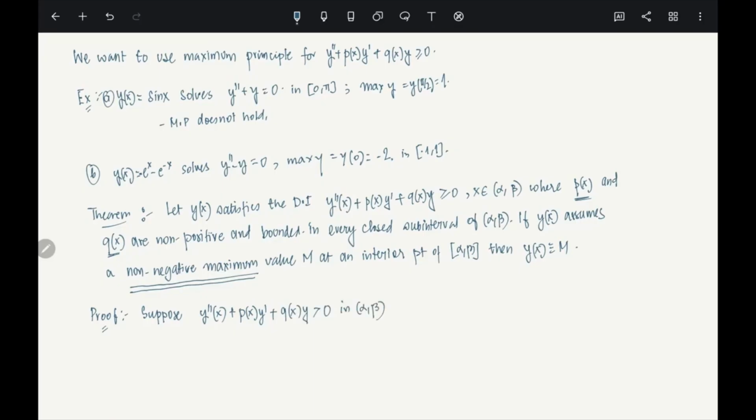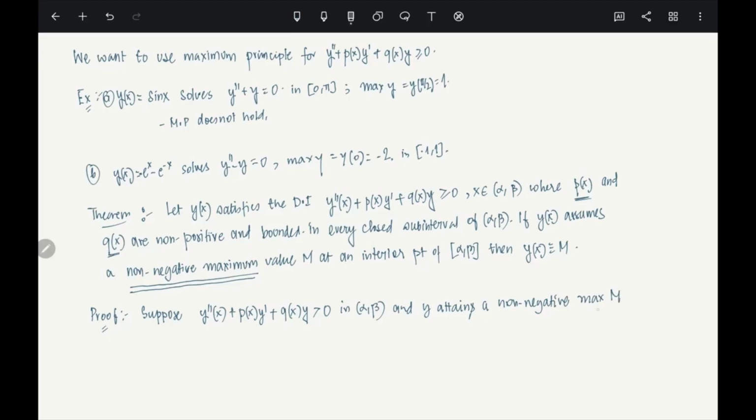We will also assume that y attains a non-negative maxima. This is very important. Non-negative maxima, not any maxima but non-negative maxima M.